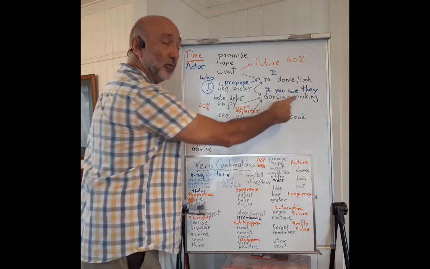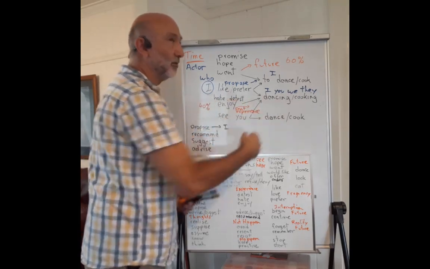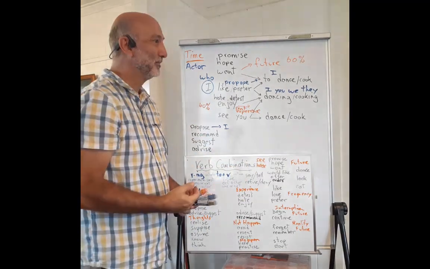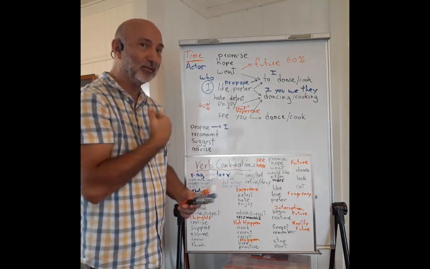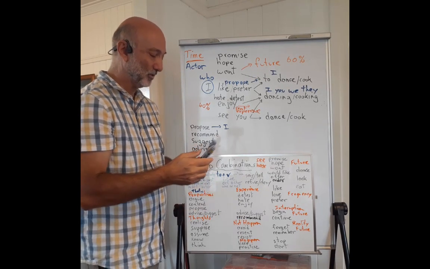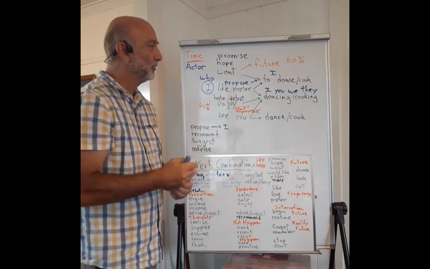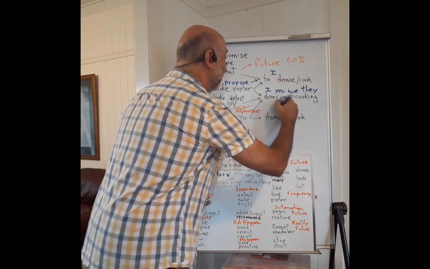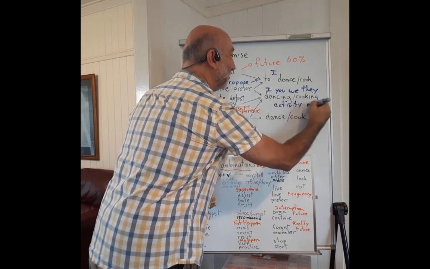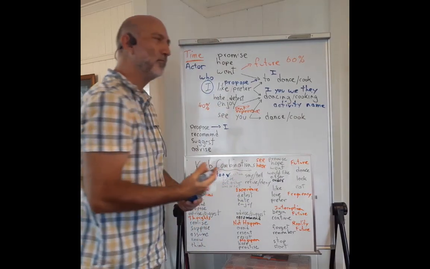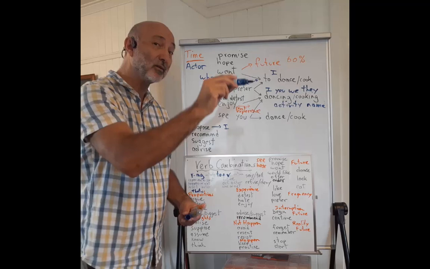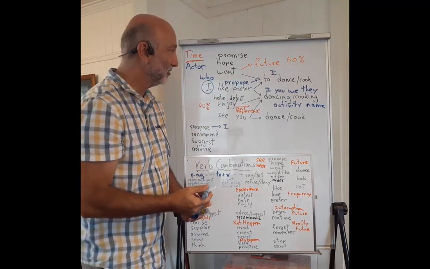Same for this other verb, cook. I like cooking. Maybe that's talking about a cooking show. Or instead of my cooking, it could be somebody else's cooking. So we can think about the verb ing as an activity name. It's a verb, but it's also the name of an activity. And maybe somebody else is doing that activity.